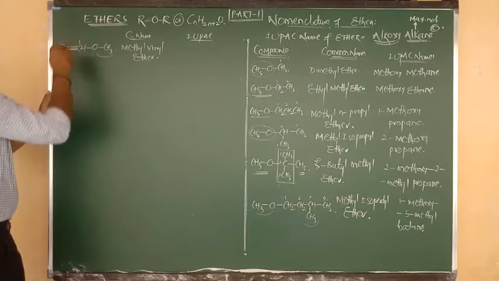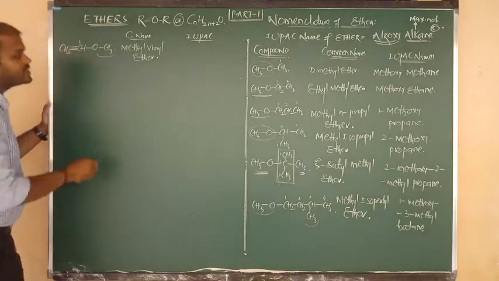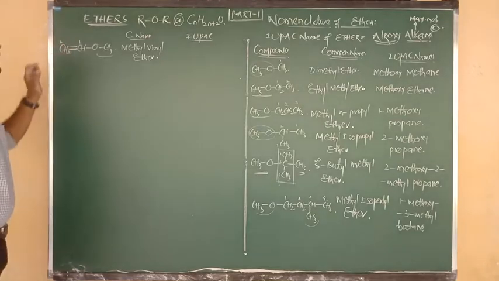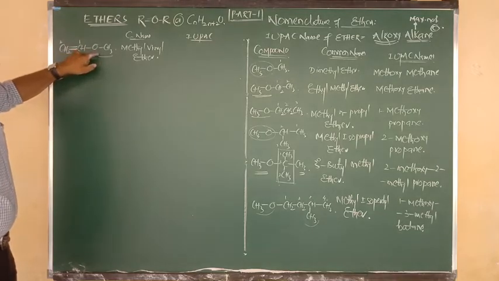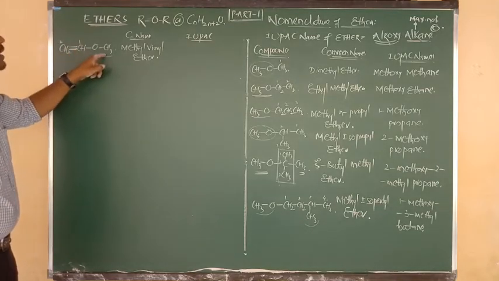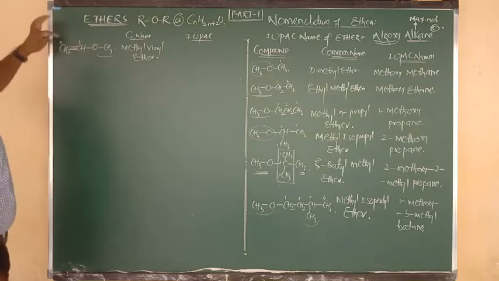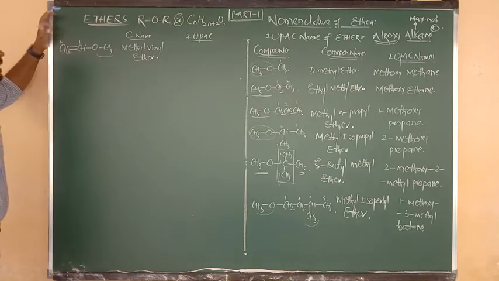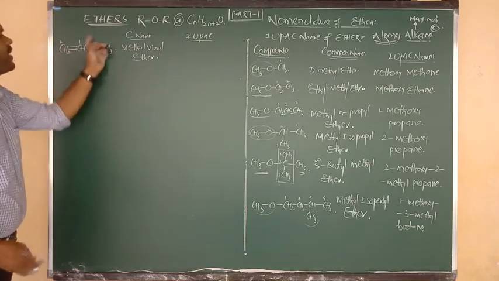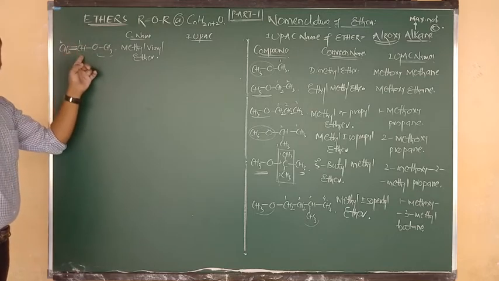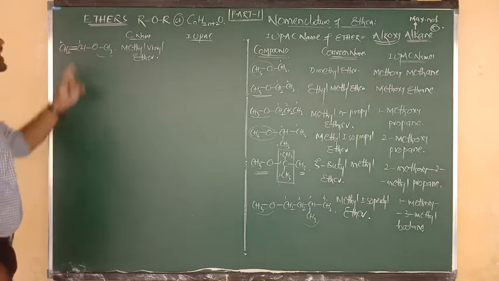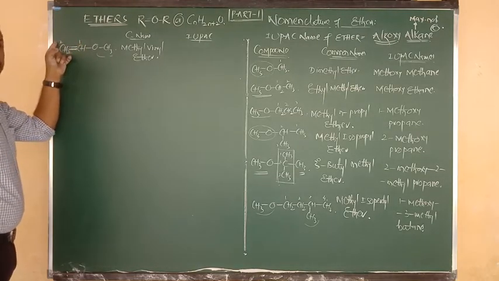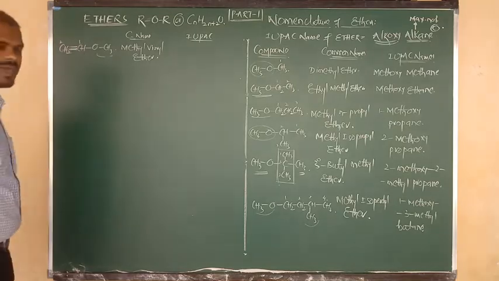The connected carbon is 1, and at the same time you can also cover the double bond, and this is 2. If you give the numbering here, we can cover the ether functional group, I mean the methoxy side chain, and also the double bond. If you give the numbering from the other side, we can cover only the double bond, and we won't cover the alkoxy group. That's why give number 1 here and CH2 number 2. Don't number in reverse, that will be wrong.